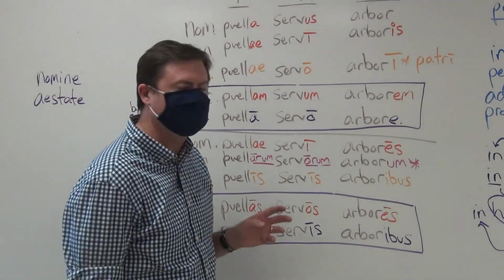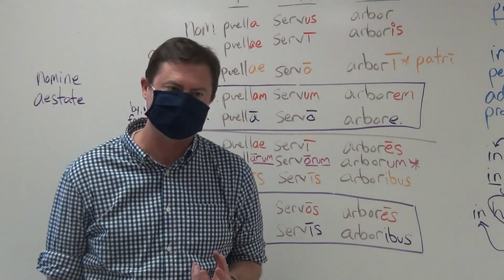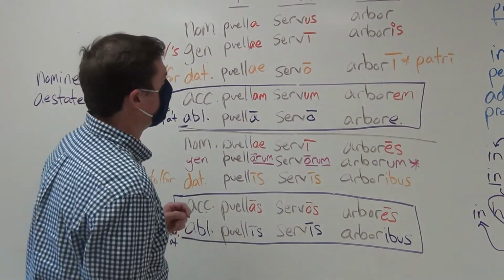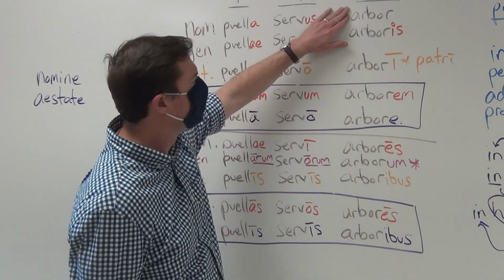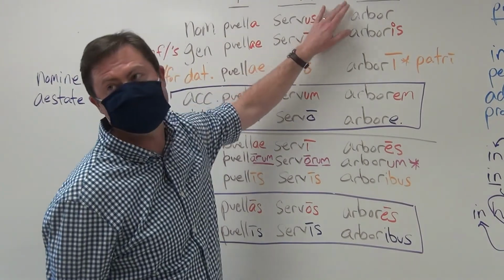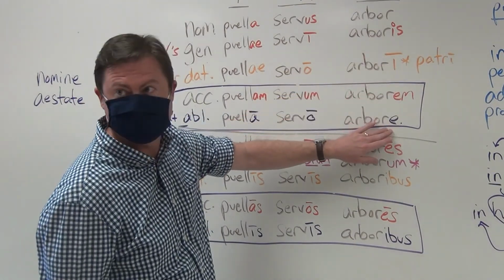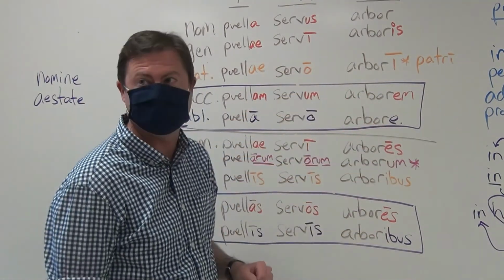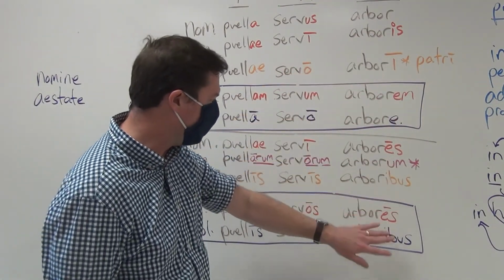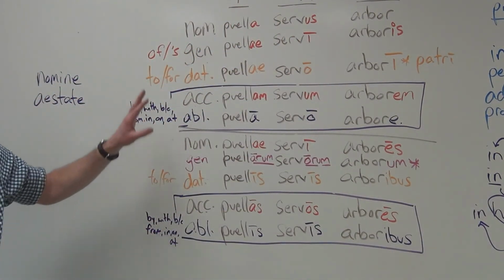For the third declension, and again, I don't care about the songs, I don't care about the chart, I don't want you to memorize a chart, I want you to know your endings. And the best way to do this is to make flashcards, and I'll tell you more about that in class. And then finally, for third, we can't say anything for an ending here, so we just say variant, because it varies from word to word, no ending. Variant, is, em, e, es, um, ibus, es, ibus. And these are your endings expanded for all the cases that we are going to learn in all three declensions, masculine and feminine.